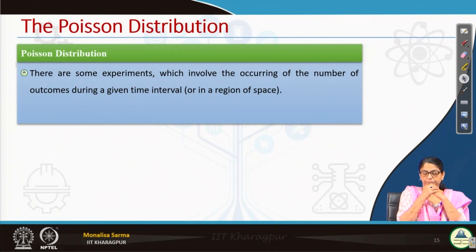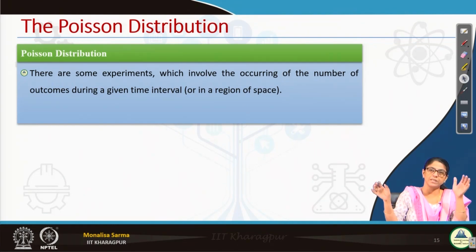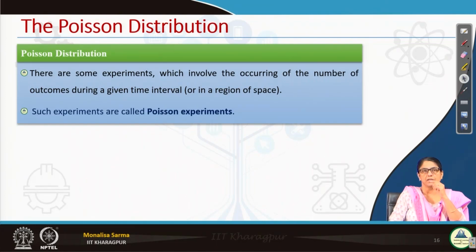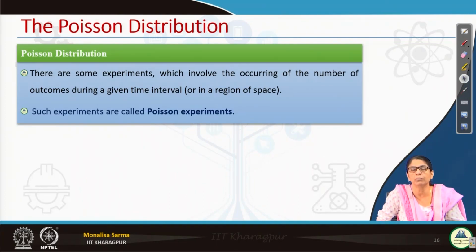Similarly, suppose in a material of a particular size, say 1 meter, how many flaws are there? Flaws may be in terms of design, or in terms of density of the material, whatever. In a material of 1 meter, how many flaws are there? That involves the occurrence of the number of outcomes during a given time interval, or in a region of space. Such experiments are called Poisson experiments.